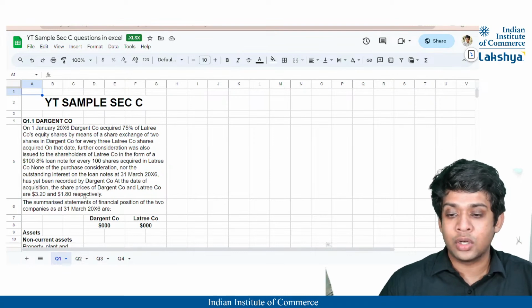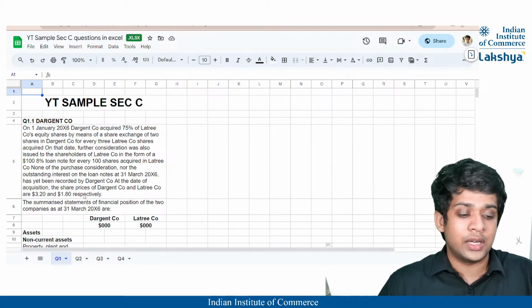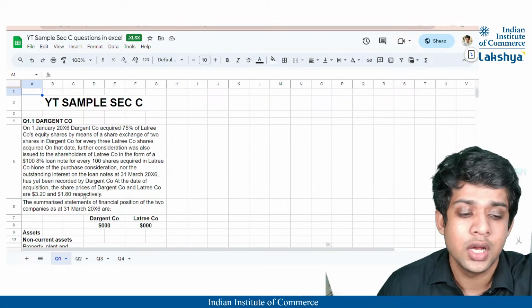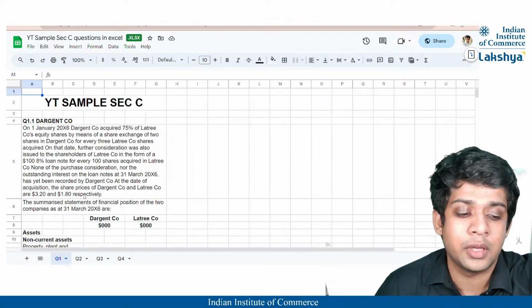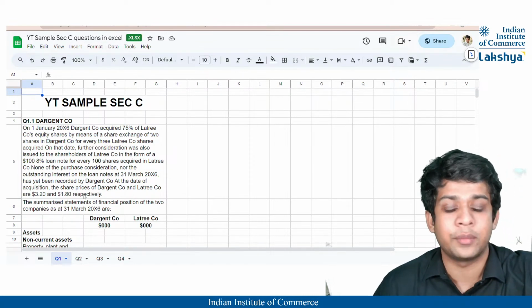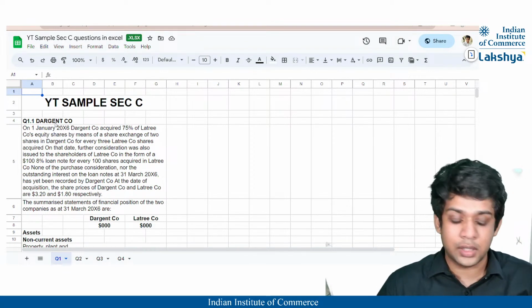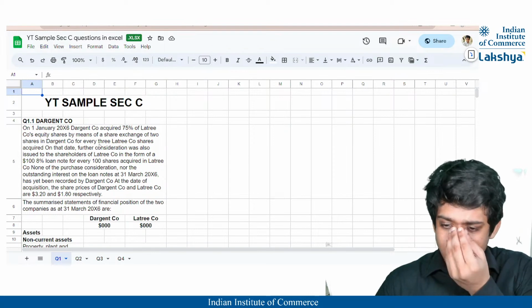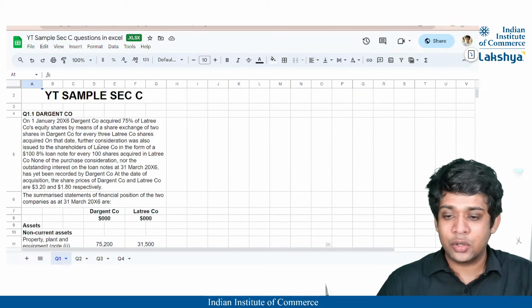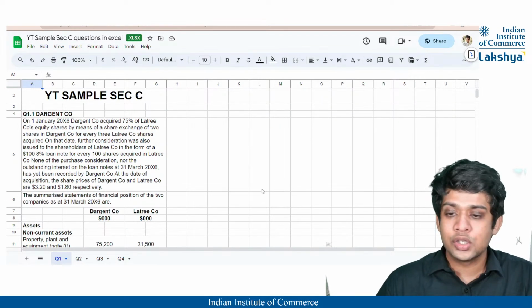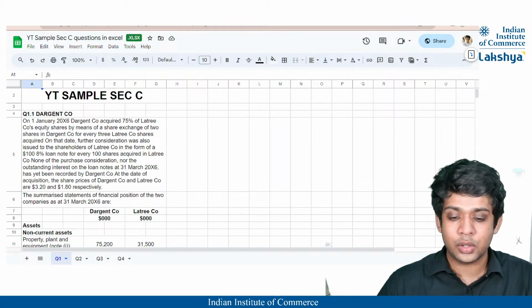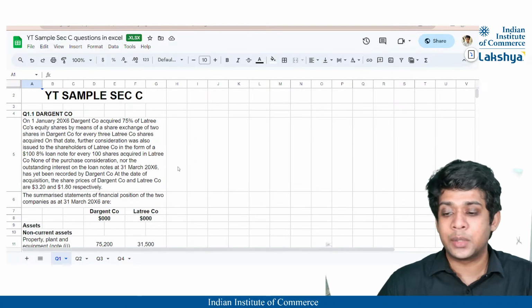This other sum is the preparation of the consolidated statement of financial position, which is also a question chosen from the past papers. So let us get started with Dargent Company. Now, this is a big scenario to be dealt with, to be honest. So please focus throughout so that you can all understand it clearly. Okay, guys, now let's get started with the question.